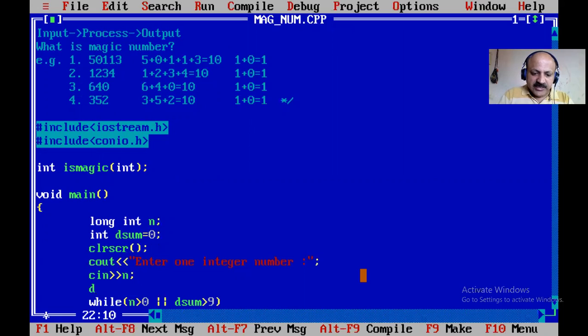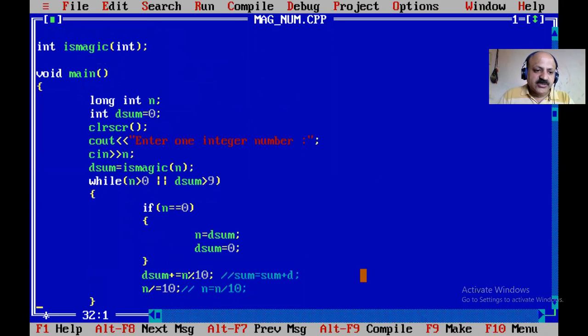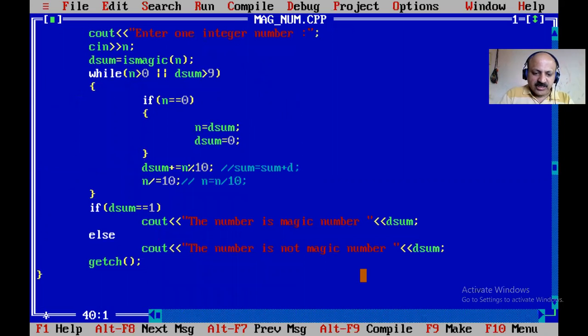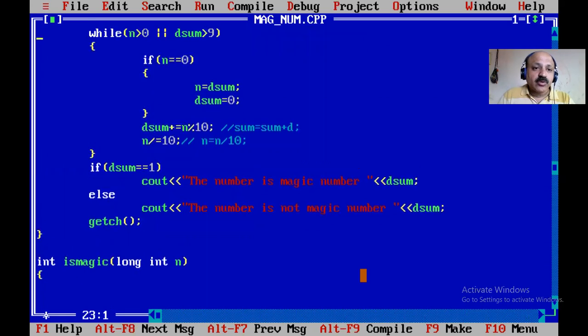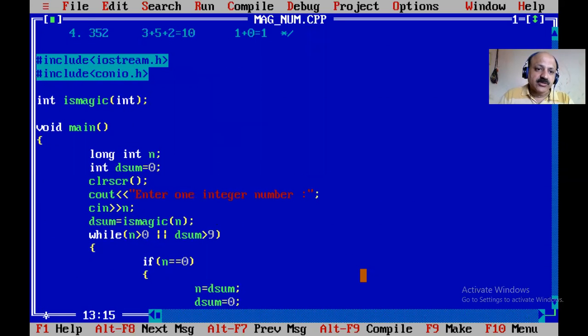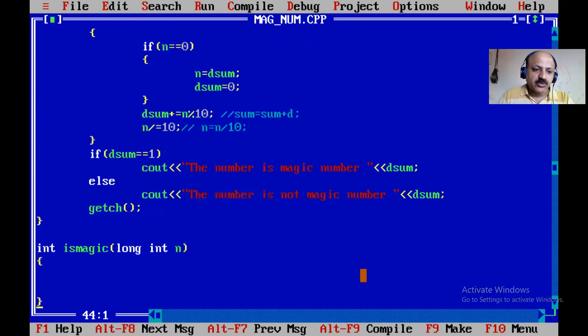Here we can say D sum, and that is magic. So we can pass n, and I use all the logic in our UDF. So that is an integer, and I apply a long integer. I declared only an integer; here we can also apply a long integer, otherwise there is a range problem.